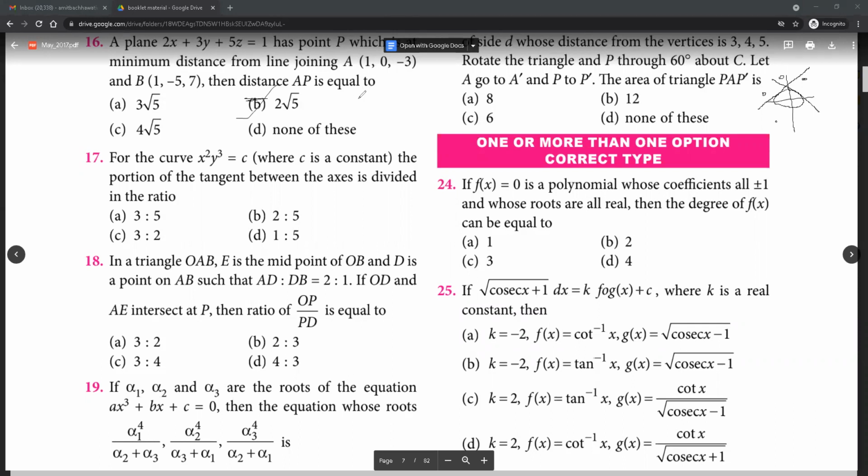1 minus 2 1. We find the equation of AB and P will be the point of intersection of AB with the plane. Okay. So we have done this, how to find the point of intersection of a line and a plane. So just follow that method. Get the answer. You would get P as I think 1 comma minus 2 comma 1. And then you just apply the distance formula.